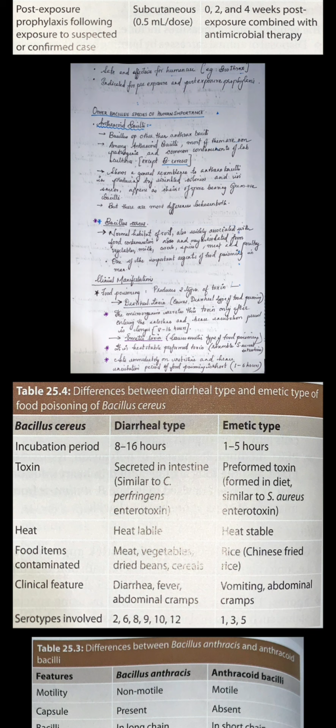Then food items contamination occurs in meat, vegetables, dried beans and cereals in diarrheal type, and rice, usually fried rice, in emetic type. Clinical feature: diarrhea, fever, abdominal cramps for diarrheal type, and vomiting and abdominal cramps seen in emetic type. Well, serotypes involved are 2, 6, 8, 9, 10, 12, and emetic are 1, 3 and 5.